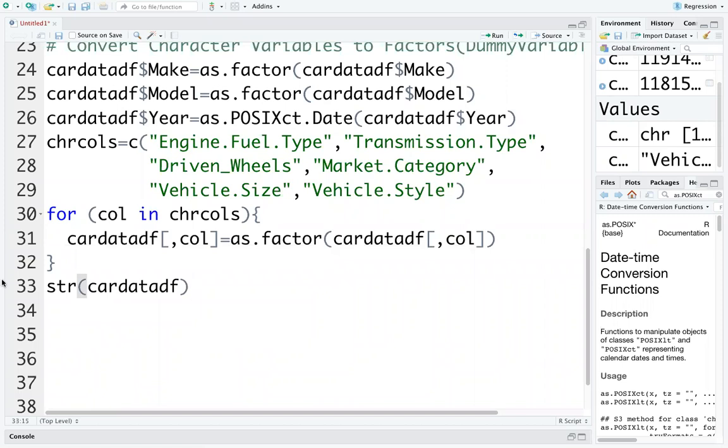So just look at the code. For should be in blue color, then col in character cols, open curly braces, then car_data_df comma col is equal to as.factor comma col.